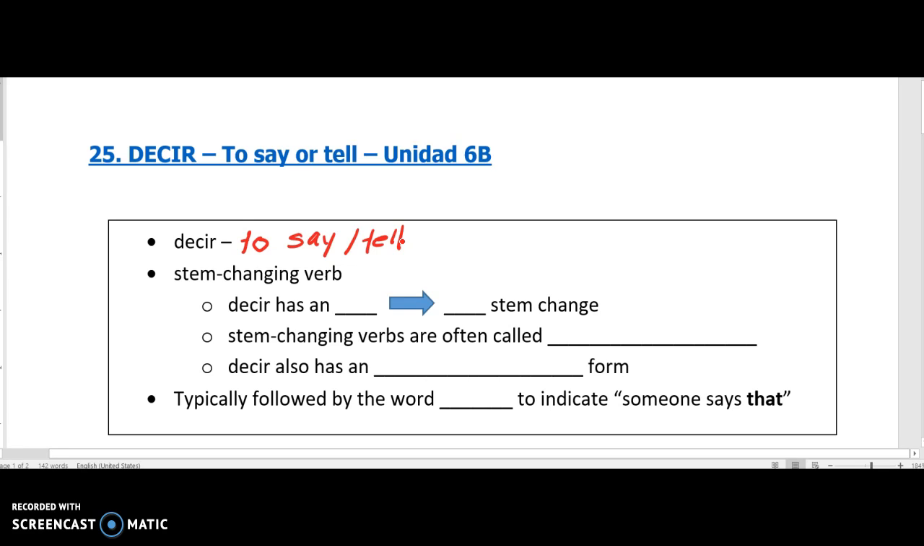Now, so far, we've talked about E to IE stem changing verbs. There are 4 different kinds. E to IE is one of them, but this, instead of being an E to IE, is an E to I stem change. But it's still a stem changing verb, and as we know, stem changing verbs are often called shoe verbs because we're only going to stem change inside the shoe. And like verbs like tener and venir that have a stem change, it also happens to have an irregular yo form.